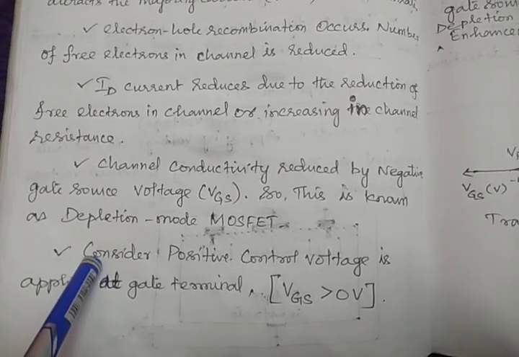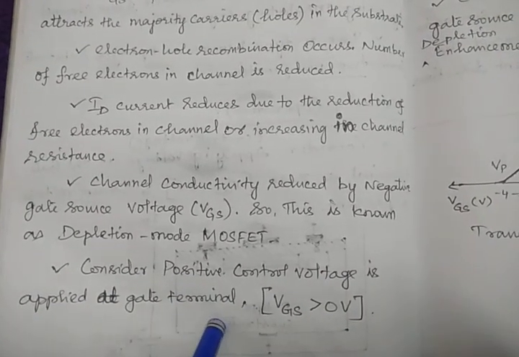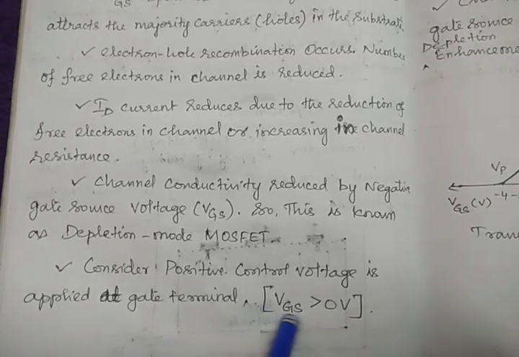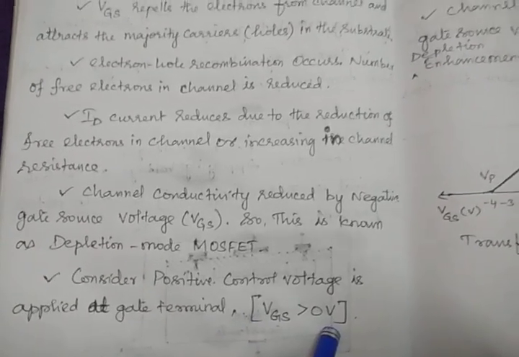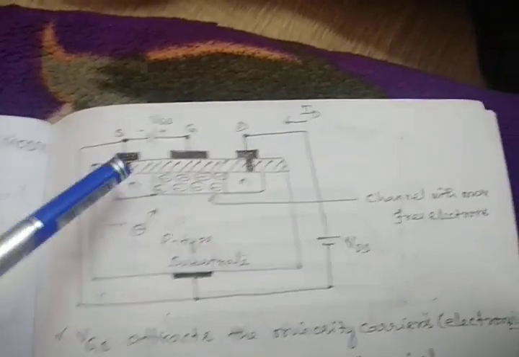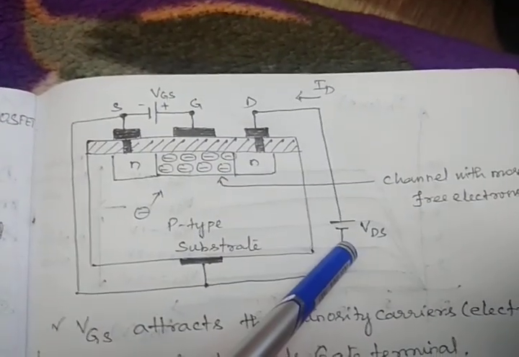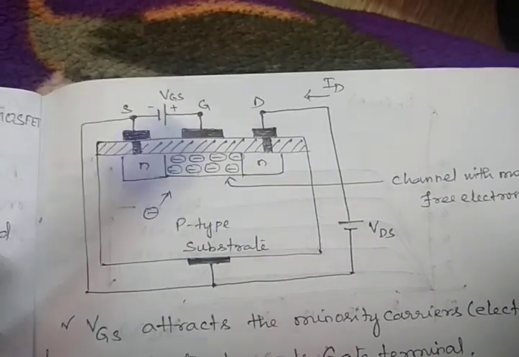Now the next case: consider a positive control voltage applied at the gate terminal, that is VGS greater than 0. We'll see the circuit, the construction. Now I am applying VGS positive, and remaining all same, VDS same.